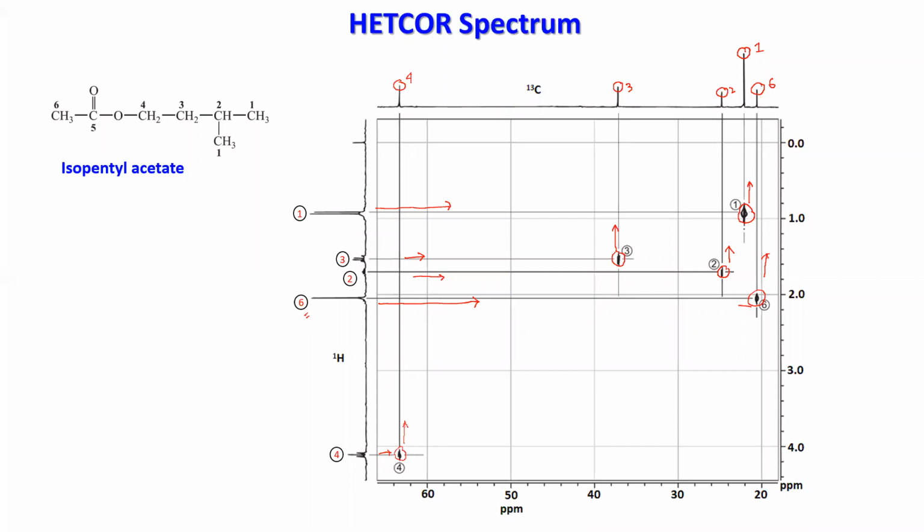If you know the proton NMR, you can find out the carbon. If you don't know the proton NMR also, you can start traveling in two different directions perpendicular to each other from the spot, and you will reach the carbon and the corresponding proton. That means that proton is connected with that particular carbon. So you got the information. Is it clear now?